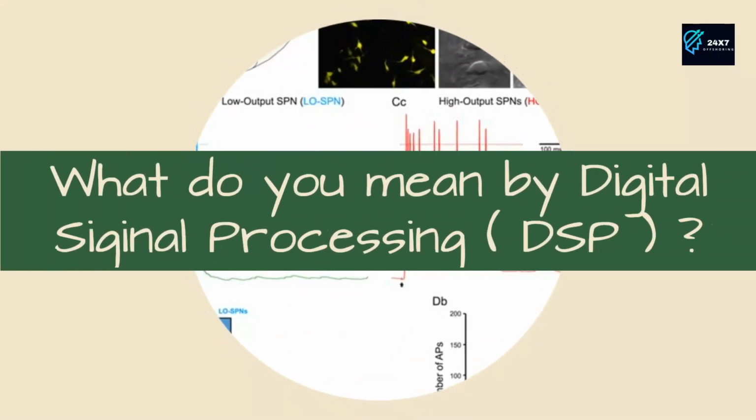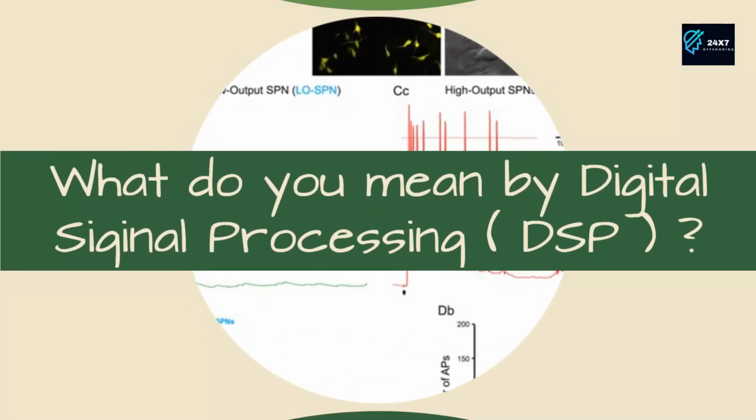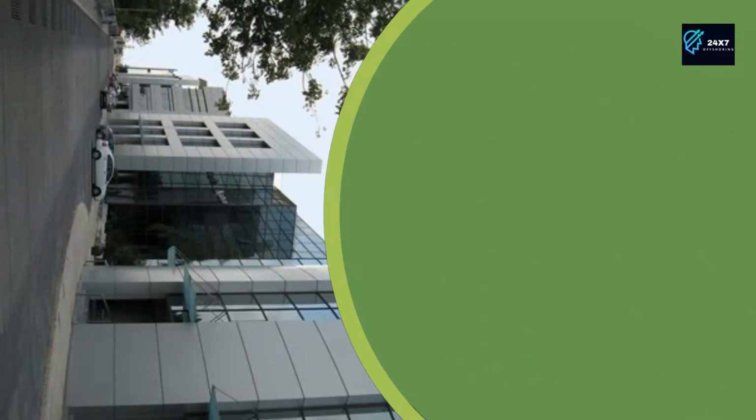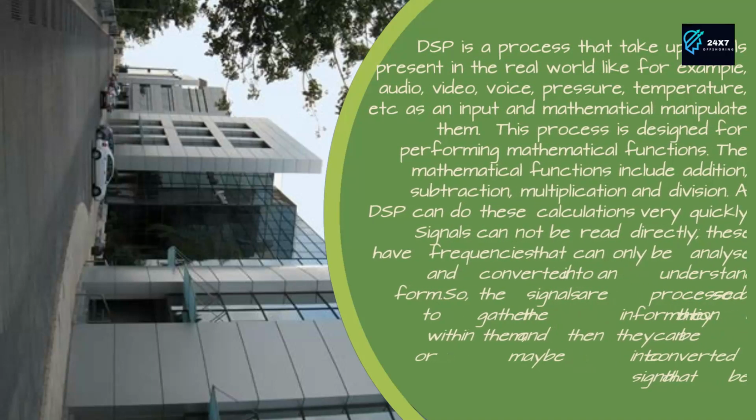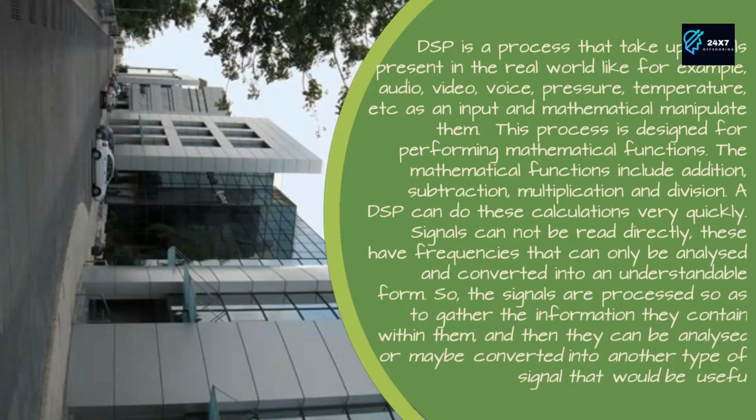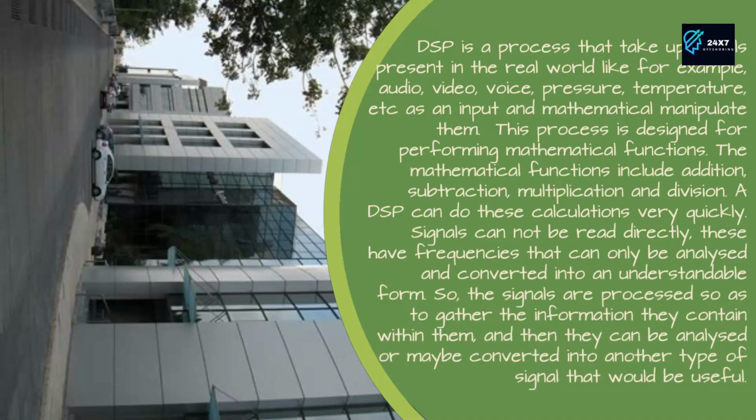What do you mean by digital signal processing, DSP? DSP is a process that takes signals present in the real world, like for example audio, video, voice, pressure, temperature, etc. as an input and mathematically manipulates them. This process is designed for performing mathematical functions. The mathematical functions include addition, subtraction, multiplication and division.